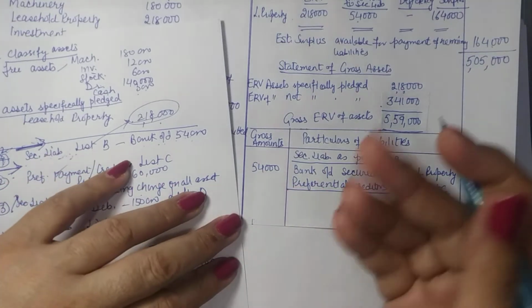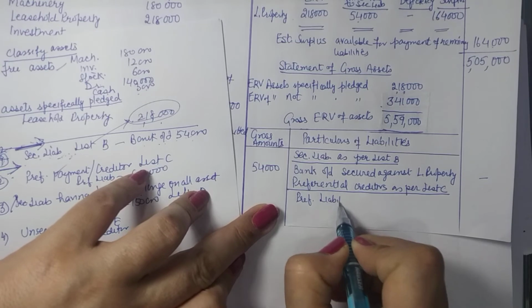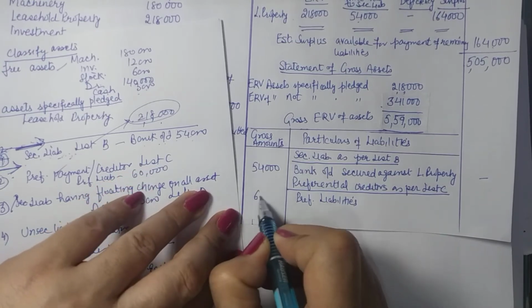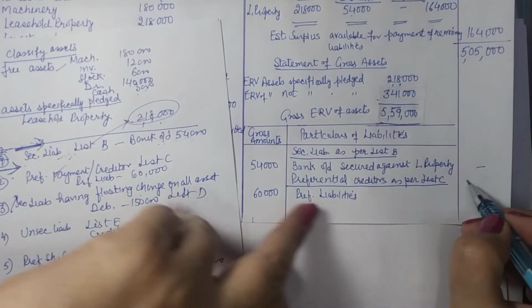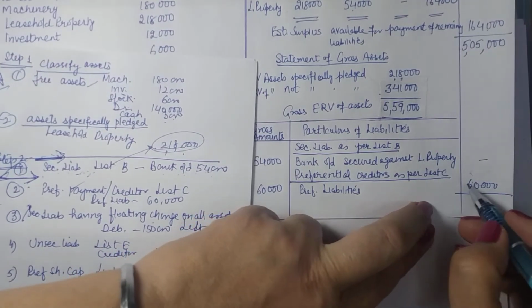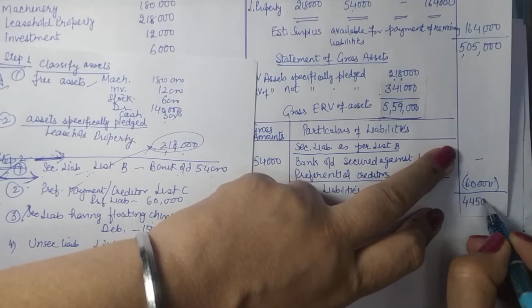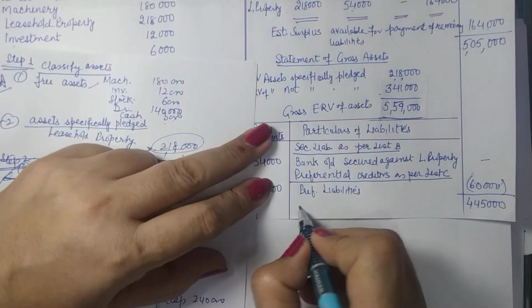We are not given their bifurcation. So we will write here preferential liabilities as the total amount is given, 60,000. Now on this side we will show the payment. So if you pay 60,000, how much is left with you? 4,45,000.